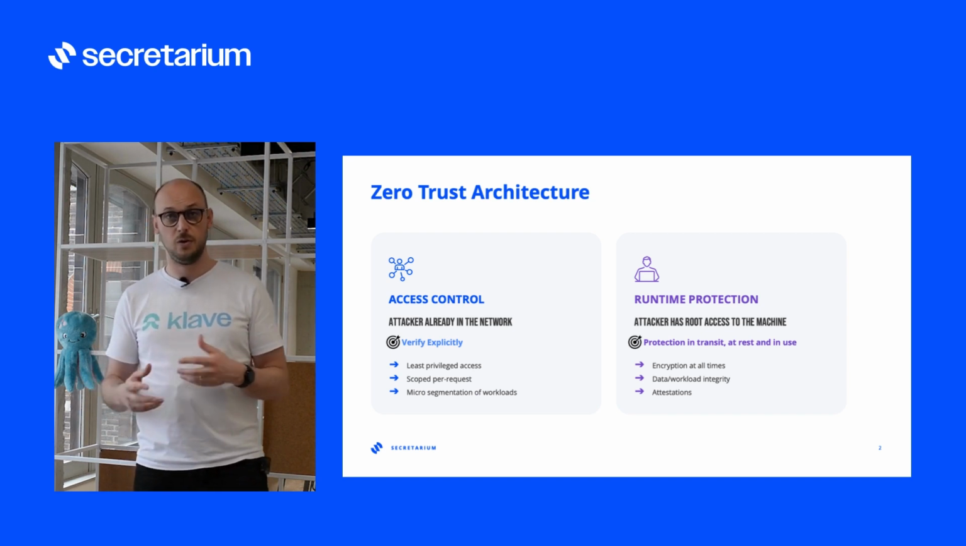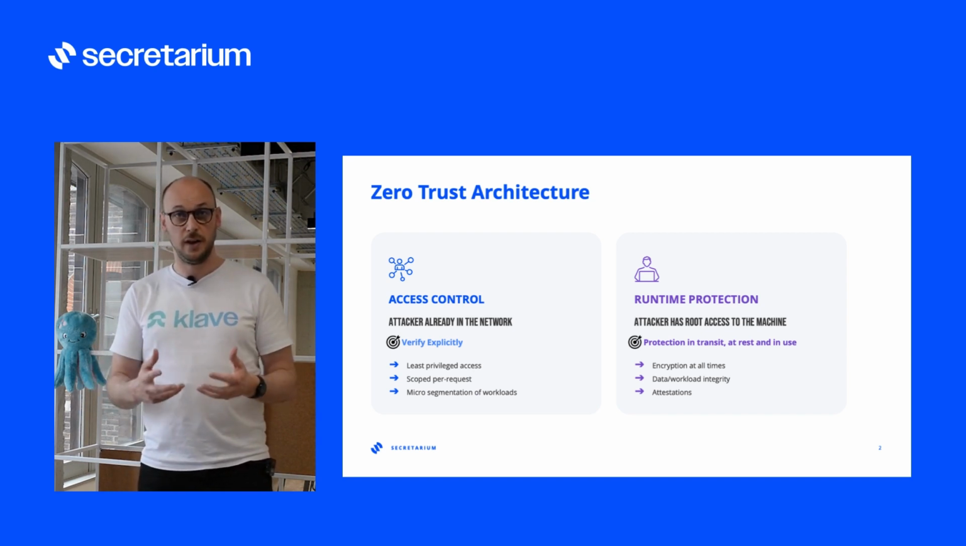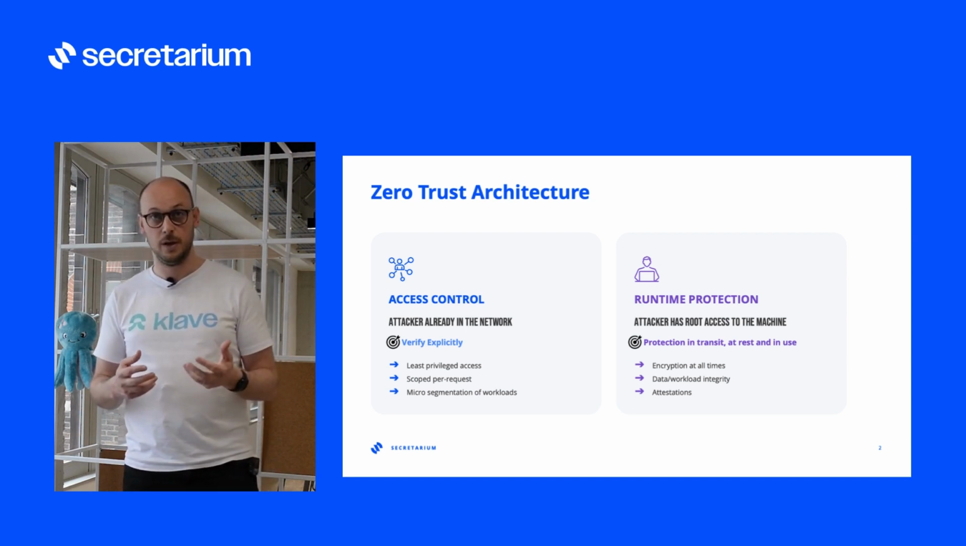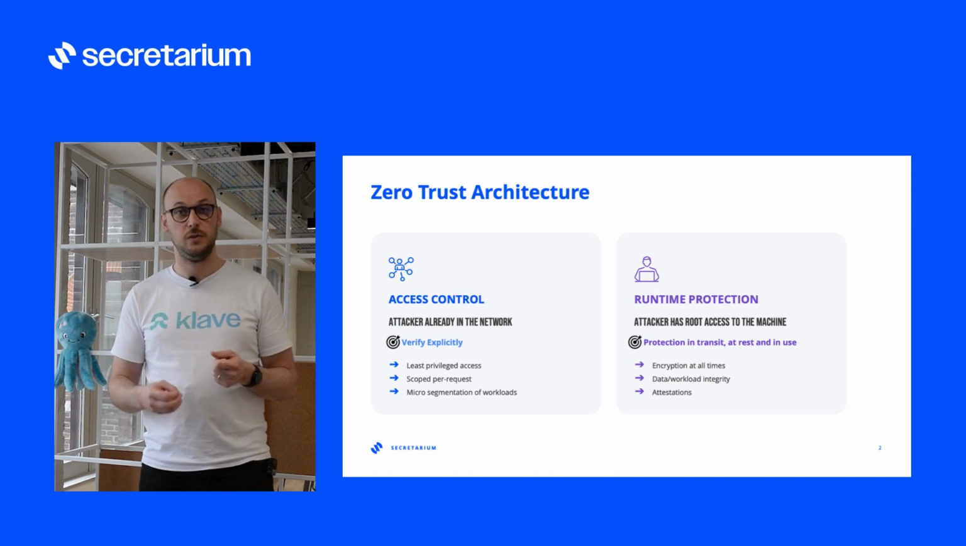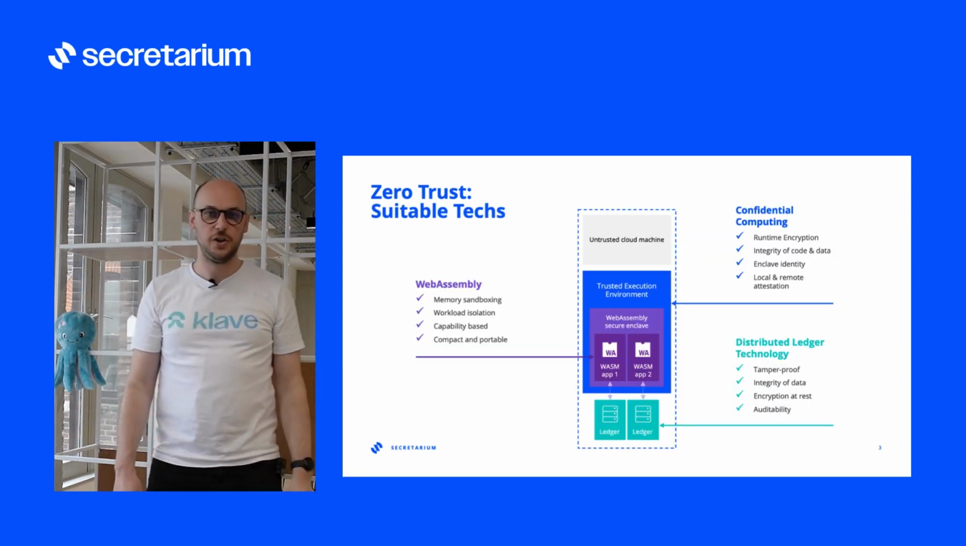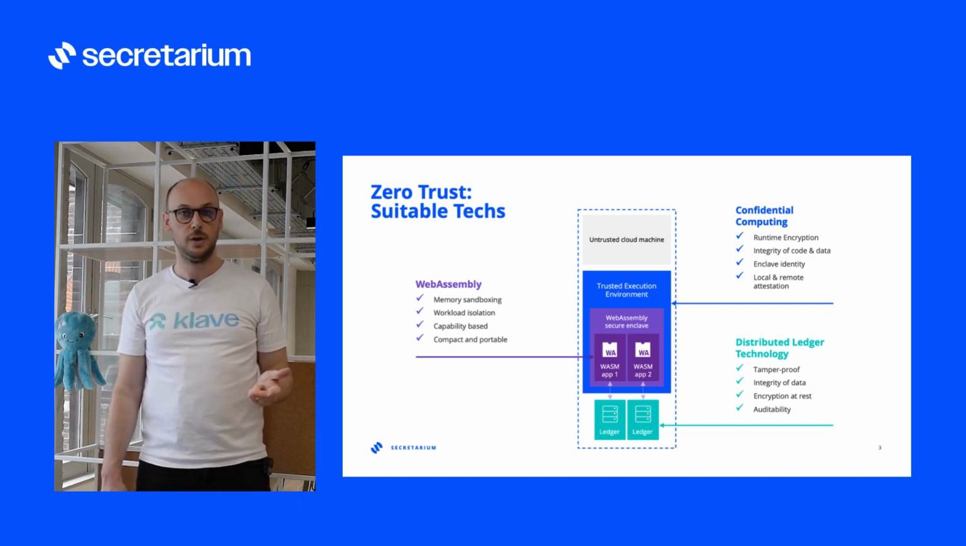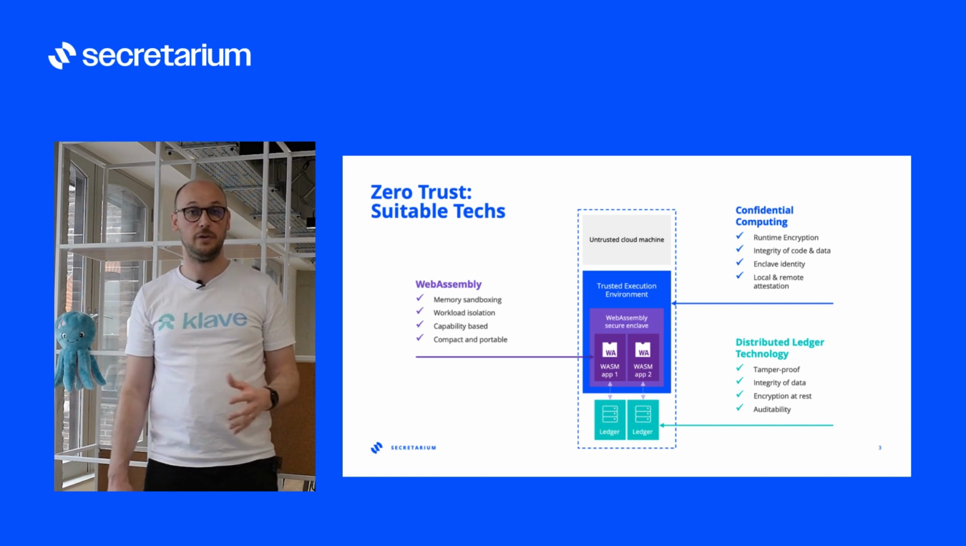The second part is all about runtime protection. An attacker with root access on your server can still spy or tamper with your data and your code. Here it's all about keeping the integrity of your code and data while in use. To bootstrap a zero trust architecture, we need workload isolation, strong identities, and runtime encryption. Confidential computing plays a pivotal role in that.